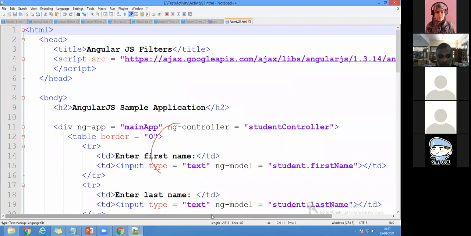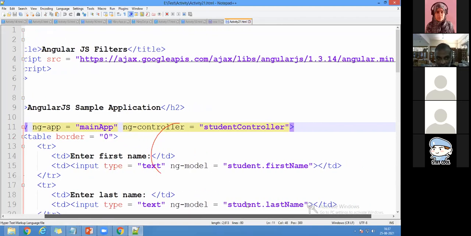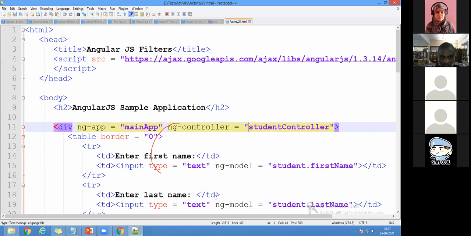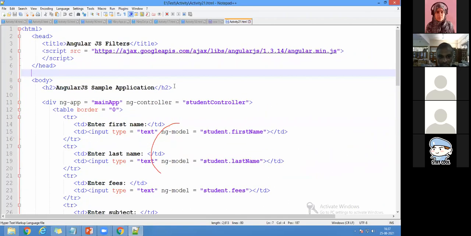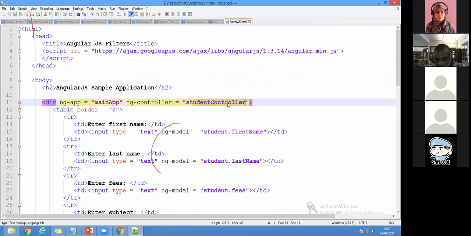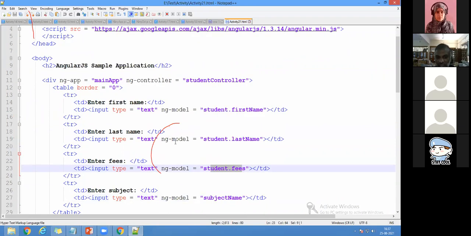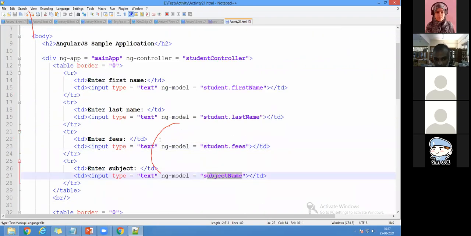Now, when I go here, you can see my app, and I'm using a controller. If you want, I can minimize. I'm using a main app and the students controller. So the controller name is students controller, and in ng-model I'm going to use students.firstName, students.lastName, students.fees, and students.subjectName.